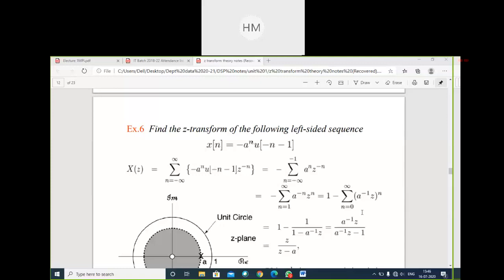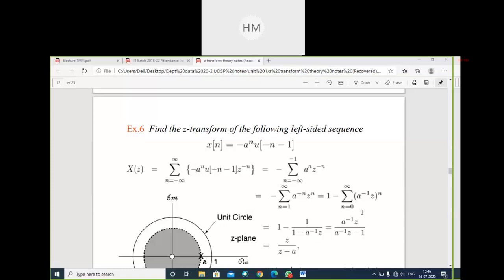Now what I have to find? See, in the question it is given, determine the input sequence x of n. X of n, not X of z. So again I have to apply the inverse z transform. So I have to apply the formula, and we will find the equation. What is the formula? X of z is equal to summation n equal to 0 x of n z to the power minus n.